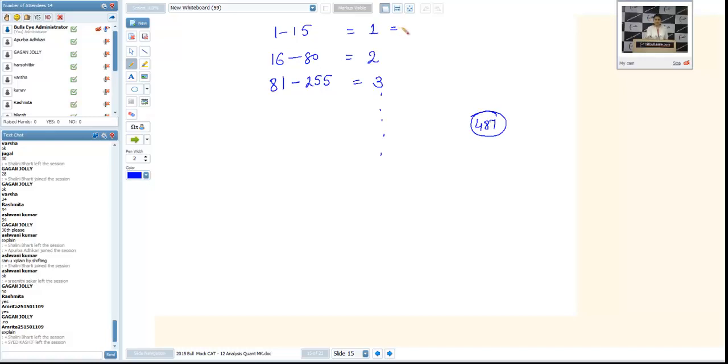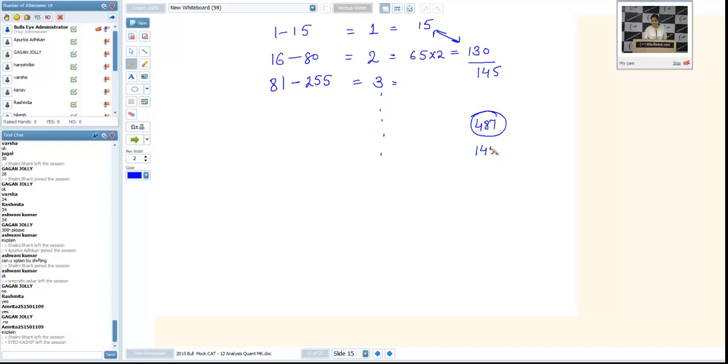See, 1 to 15, we are getting 15 terms, and we are getting 1 corresponding to every term. That's why they will add up to 15. Now, 16 to 80, there are 65 terms, and every term is giving you 2. That's why we are getting 130. So, first two things will add up to 145. Now, if I take 81 to 255, that will be a huge number. If I multiply it by 3 and add this number to 145, I'll get a number which is more than 487. So I'll stop here only.